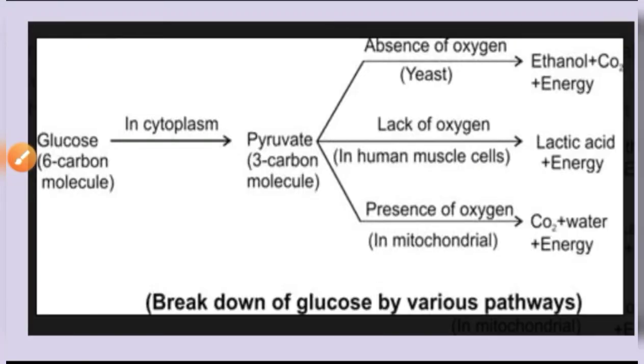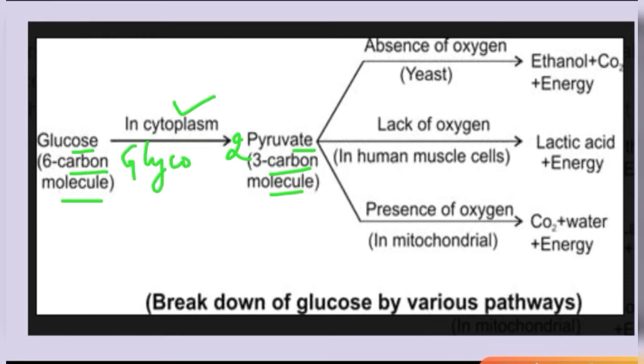So this is the whole process which we have understood till now. Glucose is a 6 carbon molecule which undergoes change into pyruvate, which is a 3 carbon molecule. So we get 2 moles of pyruvate here. This process takes place inside the cytoplasm, and it is known as glycolysis. Then we have 3 pathways for this pyruvate. In the absence of oxygen, it forms ethanol, or we can say alcohol, and carbon dioxide, and only 2 ATP of energy is generated.